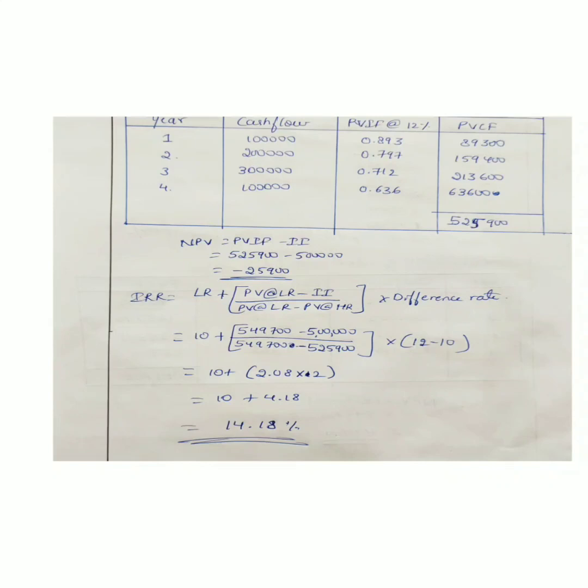We have to calculate it. We'll get 10 plus 2.08 into 2. We'll get 10 plus 4.18, and the answer after calculating is 14.18%.